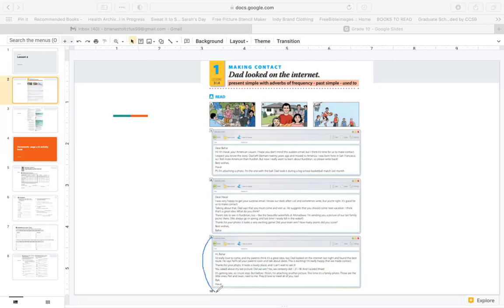Now I say, and you repeat. Hi, Bahar. I'd really love to come, and my parents think it's a great idea too. Dad looked on the internet last night and found the best route. He says he'll call your parents soon and talk about dates. This is exciting. I'm really happy that we made contact. Thanks for your photo. It looks a lovely place and I can't wait to see it.